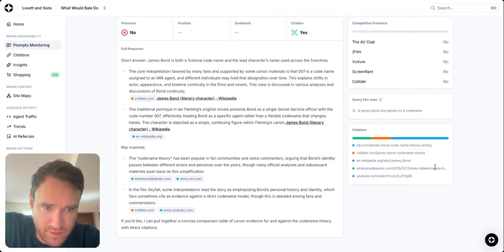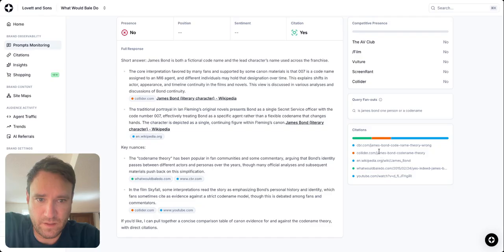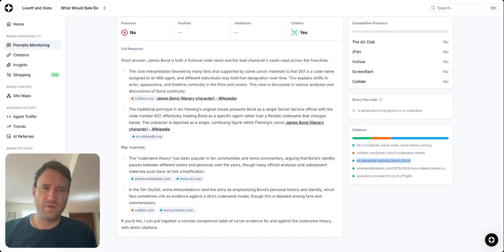Here I am being cited, number 4. I got these two that I probably can't do anything about above me. I've got the Wikipedia article that really isn't even relevant, even though it's being cited a lot. We've established that it doesn't talk about the codename theory. Then we got a YouTube video. So while I'm making a YouTube video right now, I think I'm gonna have to make a YouTube video that's just about this theory. So I think that's what you're gonna see next.